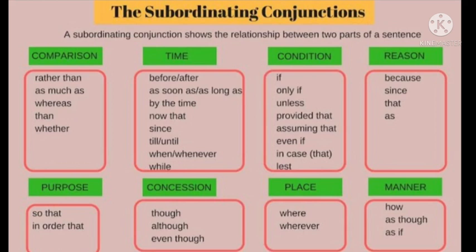So the subordinating conjunctions are again subdivided into many categories, and these are the subordinating conjunctions of comparison, time, condition, reason, purpose, concession or contrast, then place and manner.